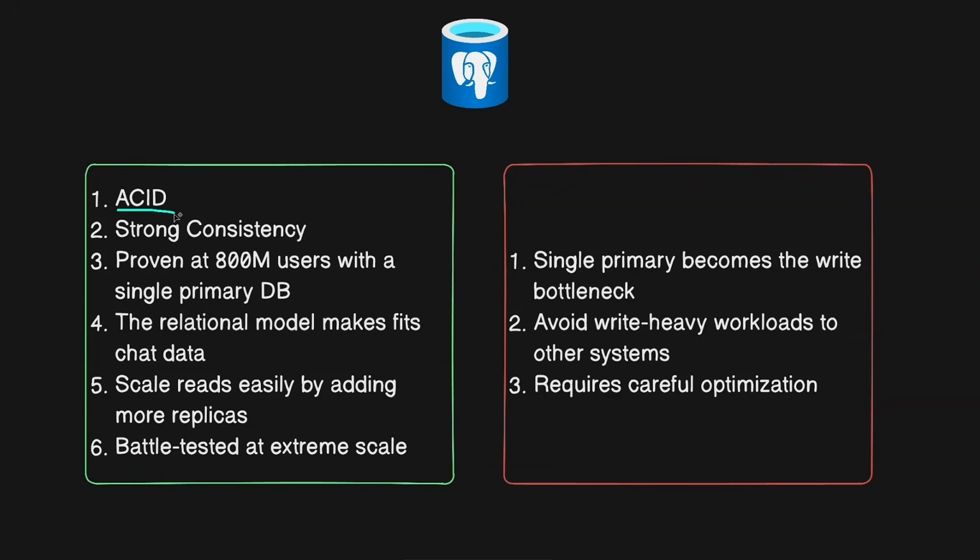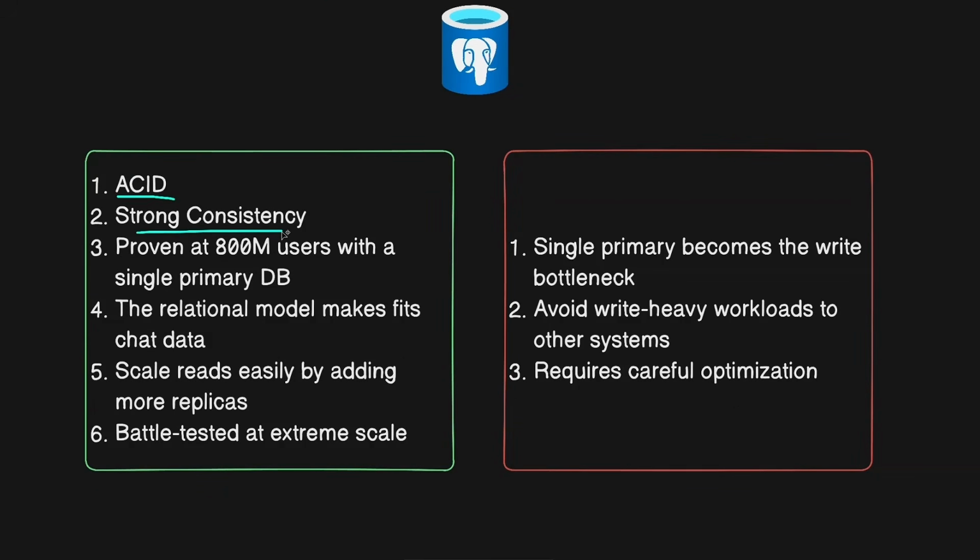First of all, we get the ACID transactions with SQL, which is critical for a chat application, because as we also clarified in the beginning, we cannot lose any messages. All of the messages need to be persisted to the database, and if a user sends a message and the database crashes mid-write, that message must still either be fully saved or not saved at all. So we will get strong consistency in this case, which means that in a conversation, all the messages will appear in the correct order. And this matters when you're looking at the conversation history. Of course, we can't have messages showing up out of sequence.